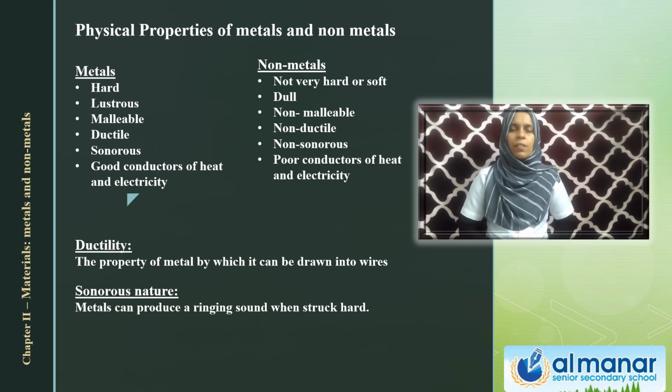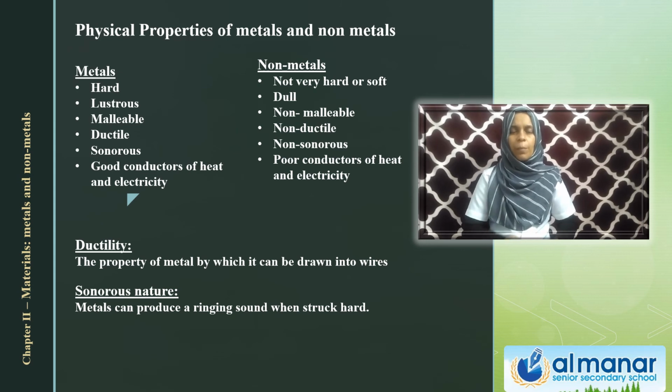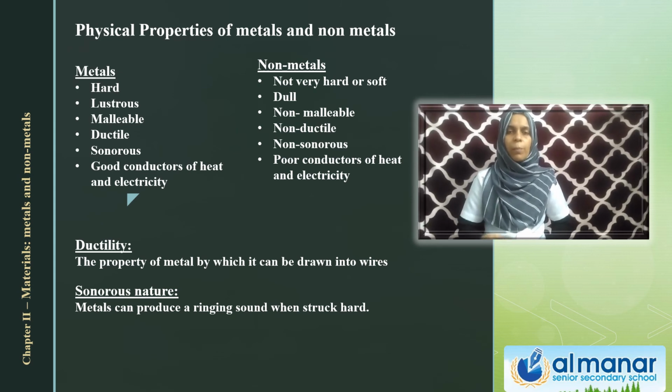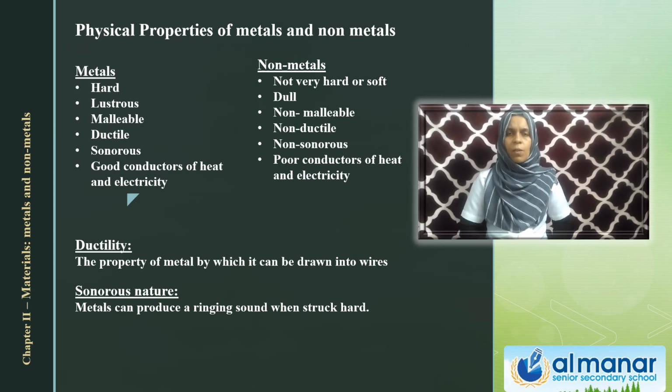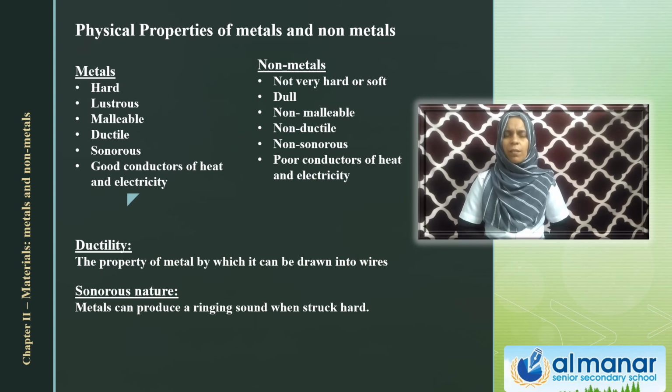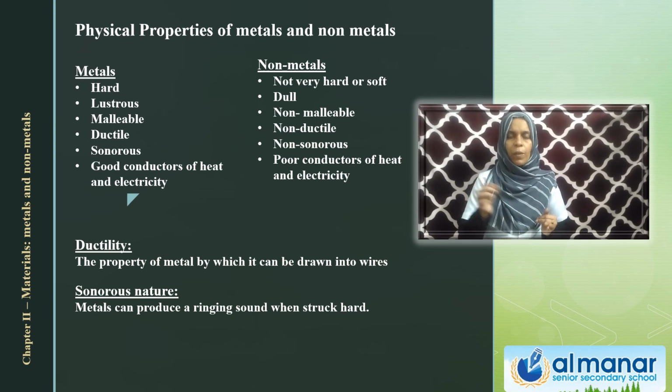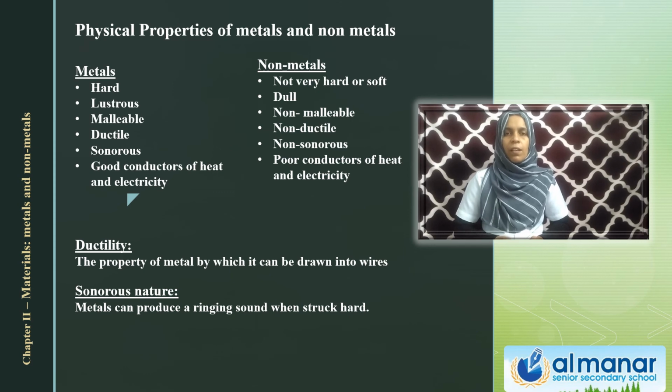So based on this, the materials are classified into two, metals and non-metals, and we have seen their properties also. And can you remember the examples for metals? Yes, most of the things that we use in the kitchen and all, the cycle, all these are made up of iron. So iron is a good example for a metal. Then we can say copper wire, and aluminium vessels we are using, aluminium is another example. Okay, and sodium, potassium, like that many metals you can see in the periodic table.